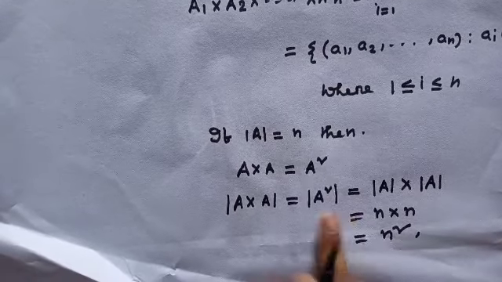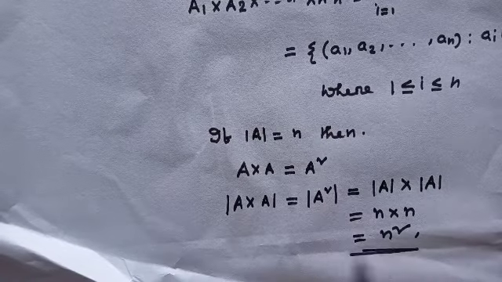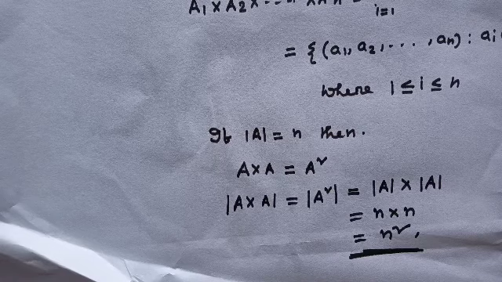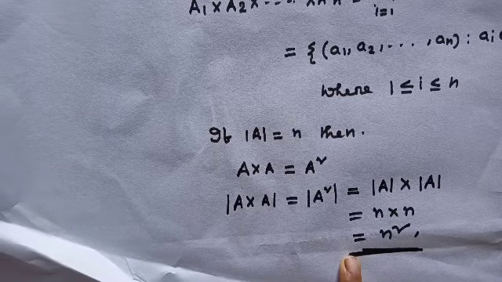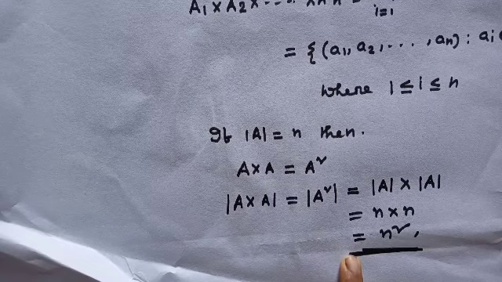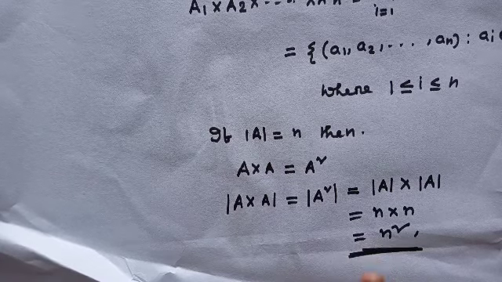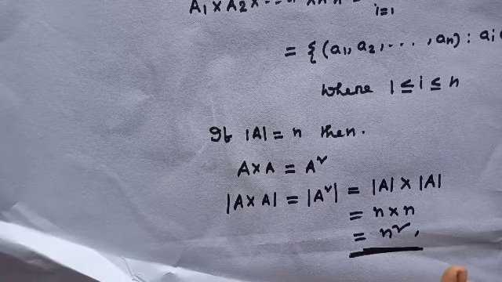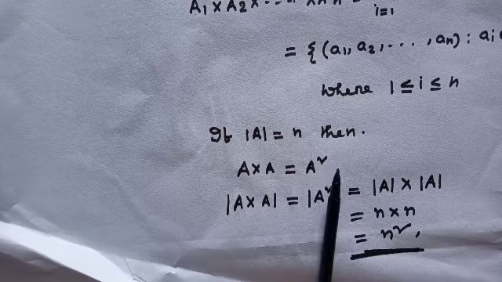That means the cardinality of A square equals n square. Have you understood? What is the cardinality of the Cartesian product? And this formula is very important for any competitive exam. Okay, see you soon. Bye.